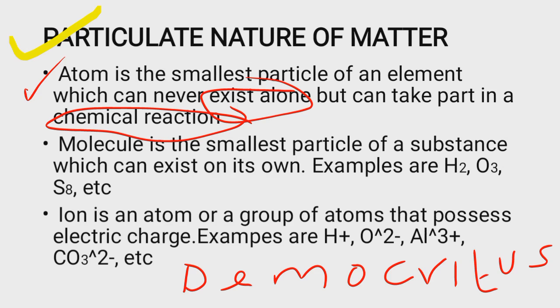He also further said that atoms can neither be created nor destroyed. Thirdly, he said atoms of the same element are alike and they differ from atoms of other elements. He also said that atoms combine in volume in simple ratio. And finally, he said all chemical reactions are a result of atomic combination or separation.